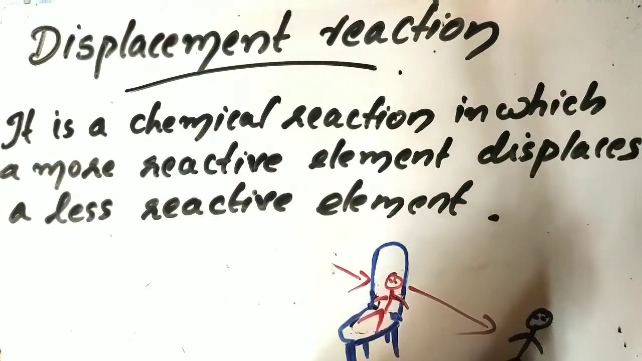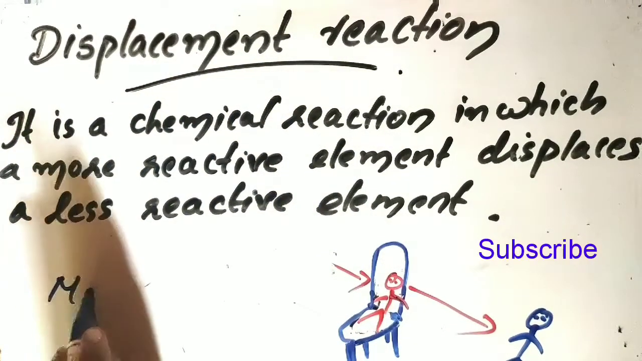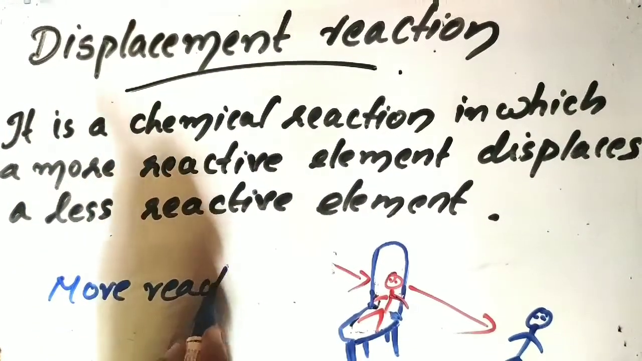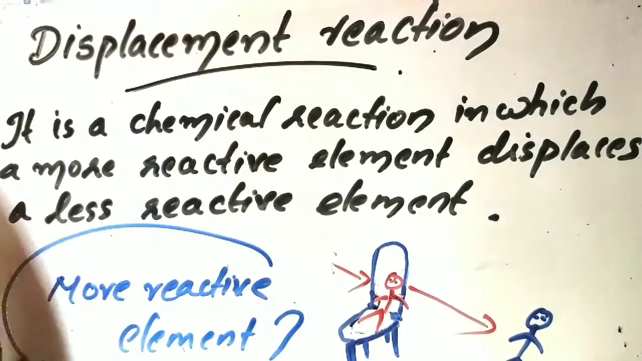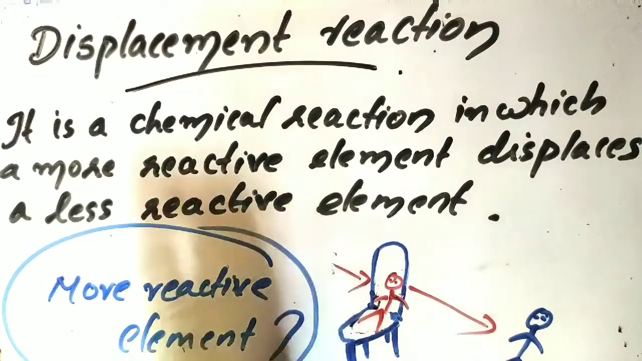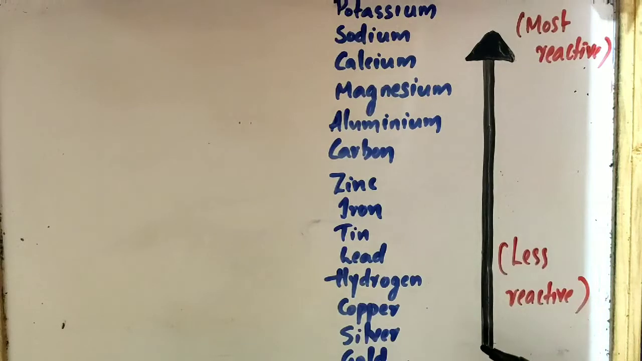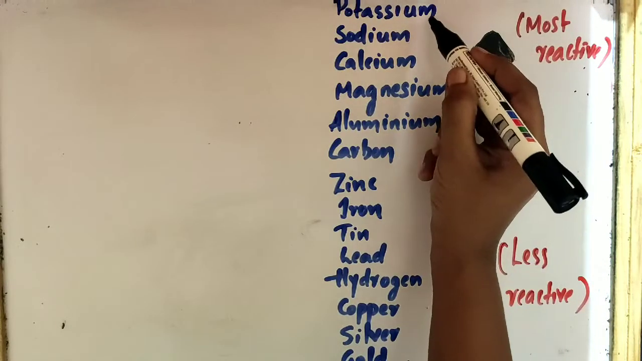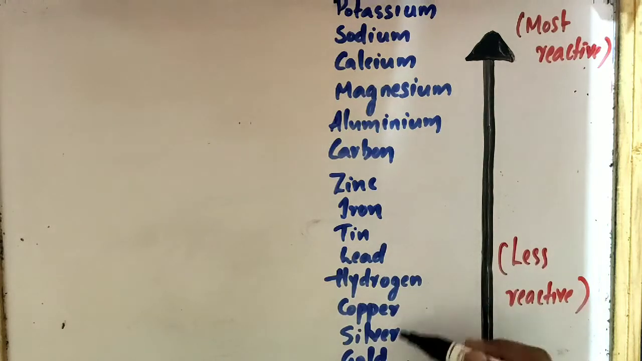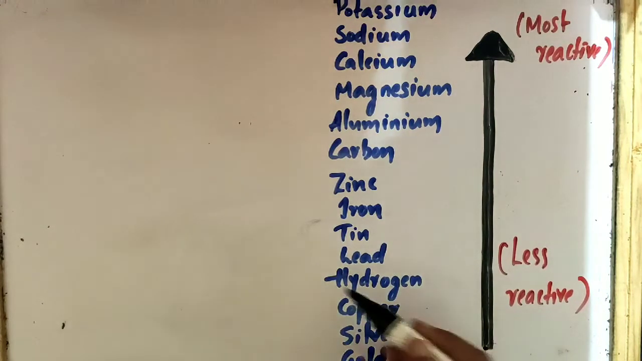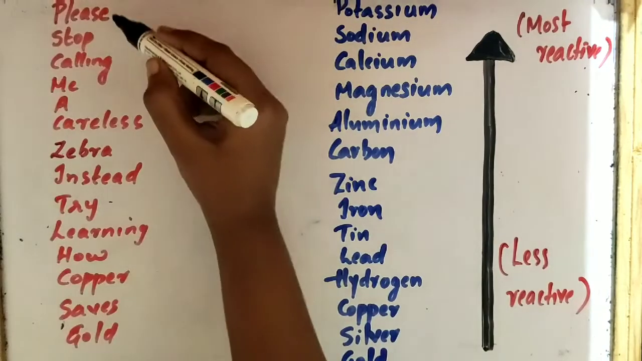In order to write the displacement reaction, we should know which is the more reactive element and which is the less reactive element. So let us learn that. This is the reactivity series of the metals. Here potassium is the most reactive metal, after that sodium, then calcium. Copper, silver and gold are the less reactive metals. There is a trick to learn this reactivity order.